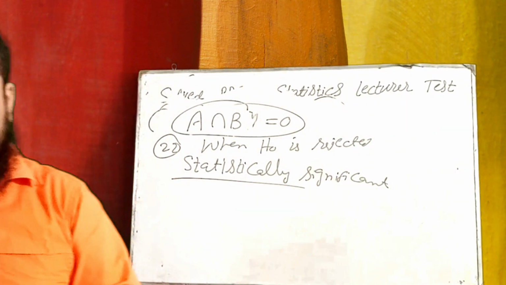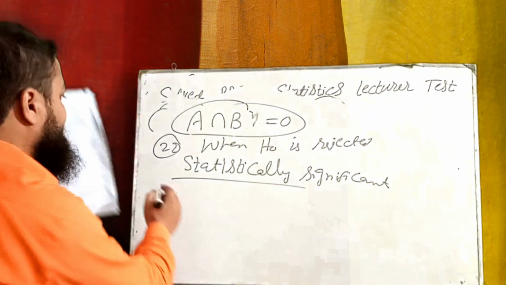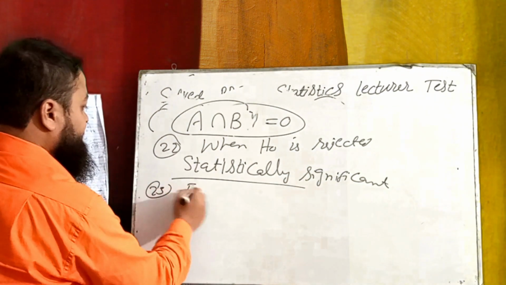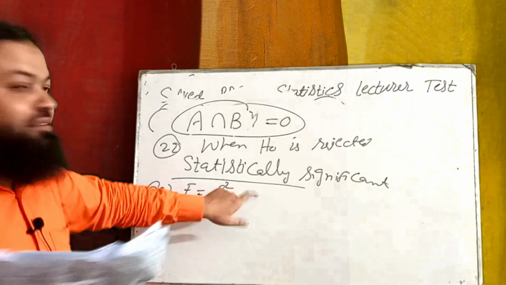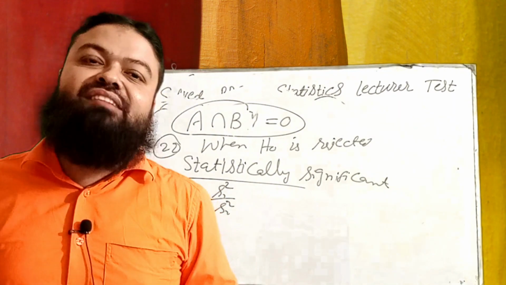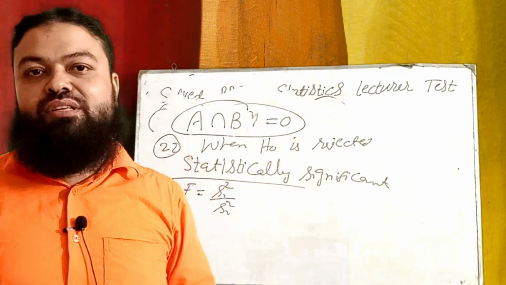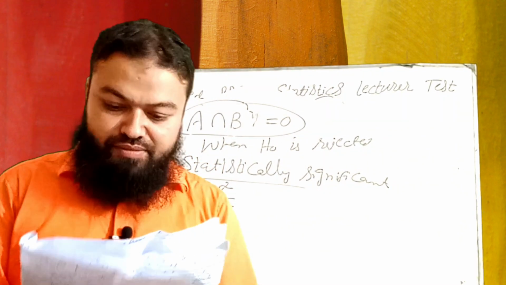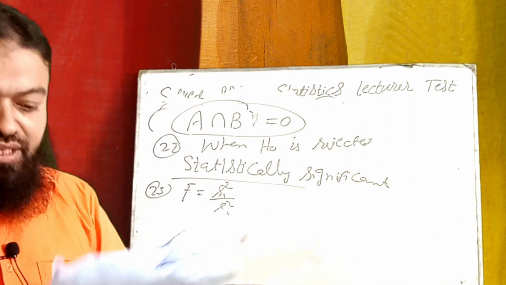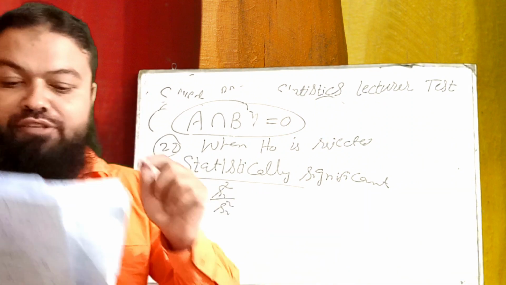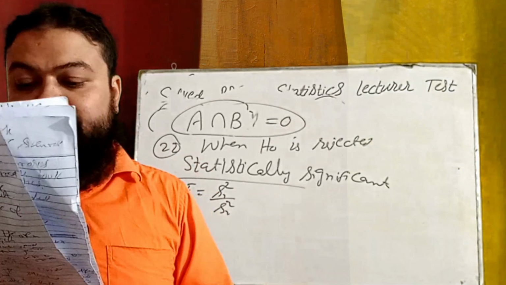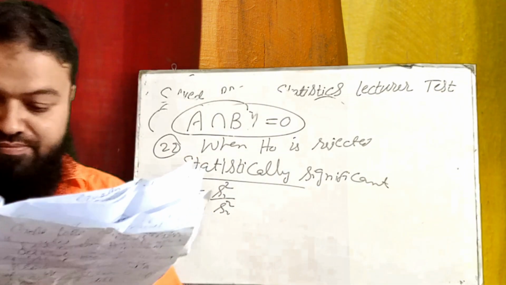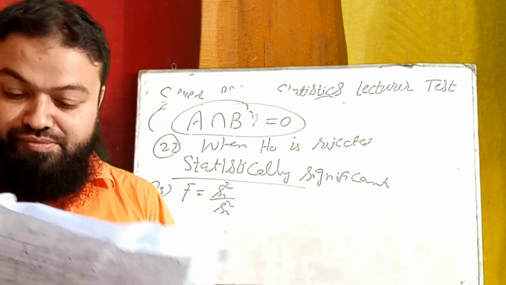Number next, 23, F is equal to S1 square over S2 square. That formula is given by a scientist G.W. Snedecor, a very important one. Number next is, which of the following tests can be used in RCB design? Friedman's test for repeated observations.